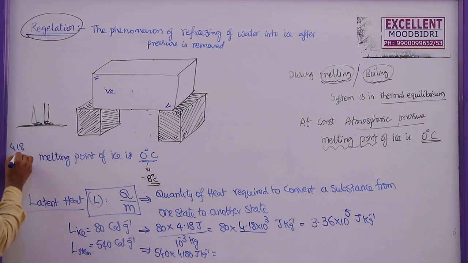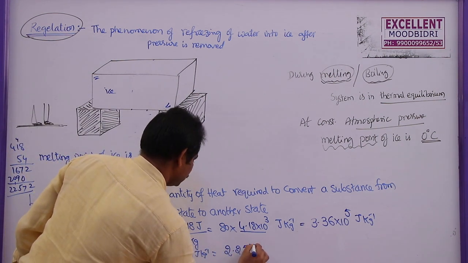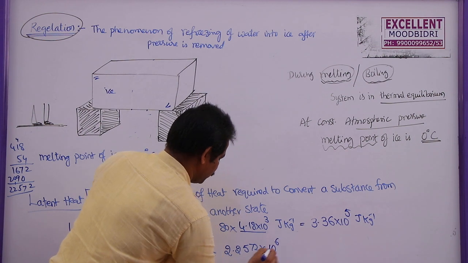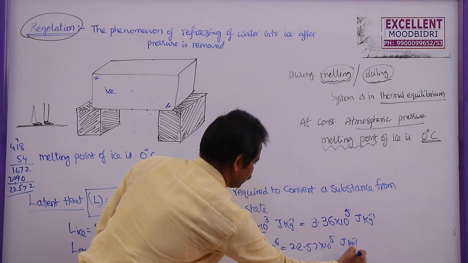So this is 2.2572 into 10 power 6, or 22.57 into 10 power 5 joule per kg.